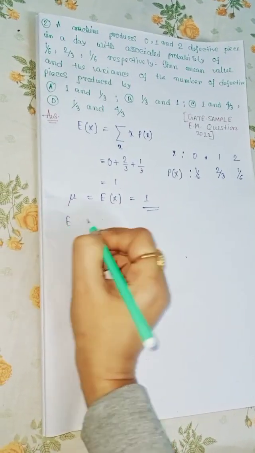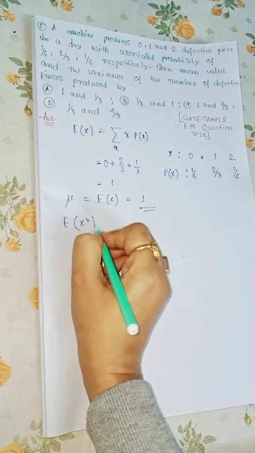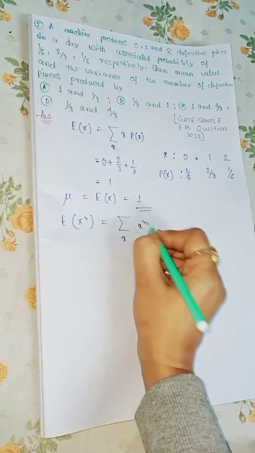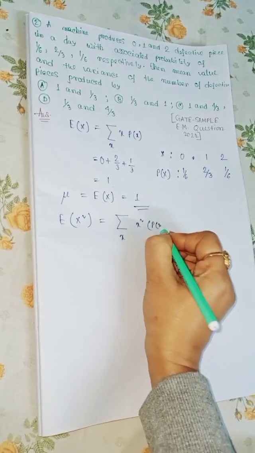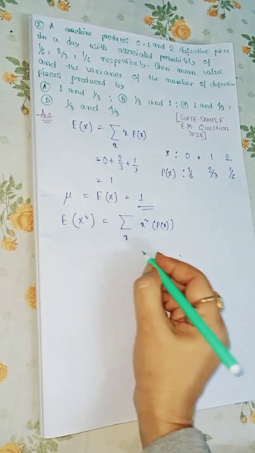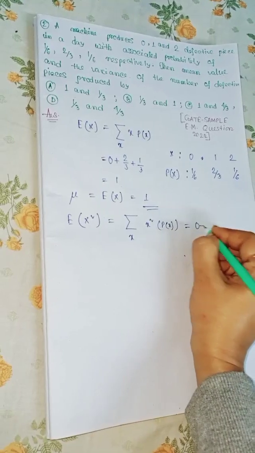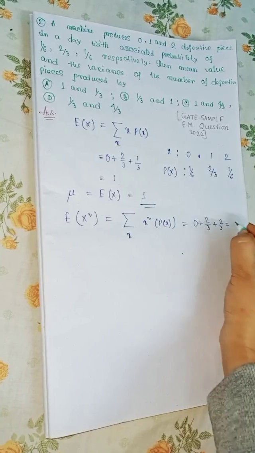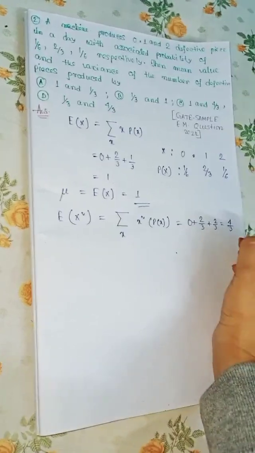Now the expectation E(X squared) is equal to the summation of x squared P(x). So this is equal to 0 plus 2 by 3 plus 2 by 3, so that is equal to 4 by 3.